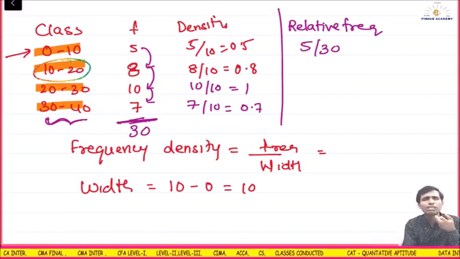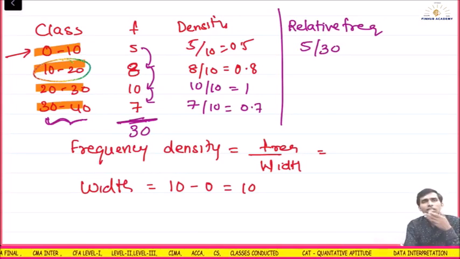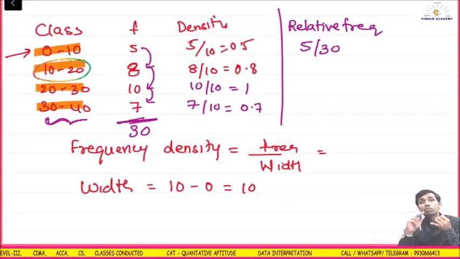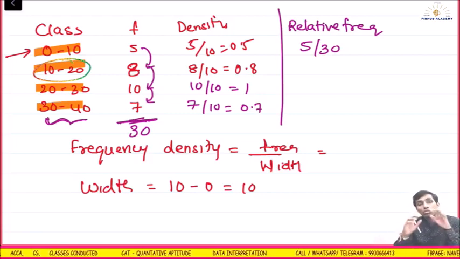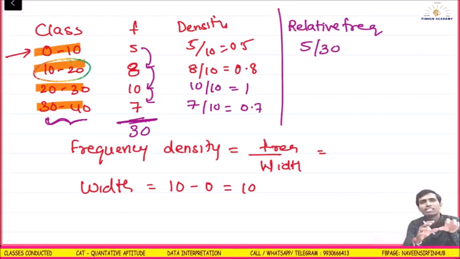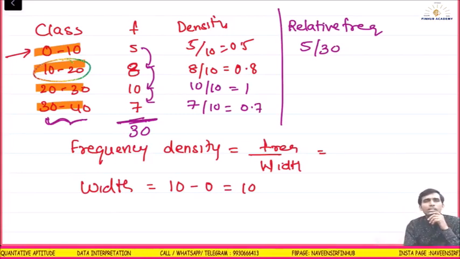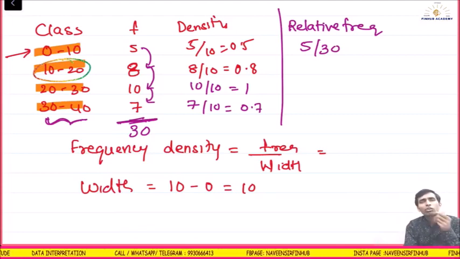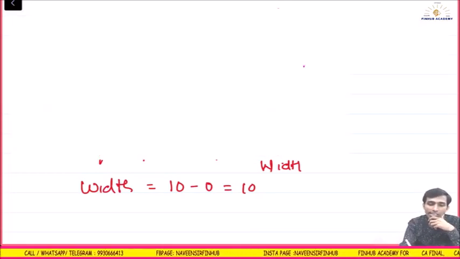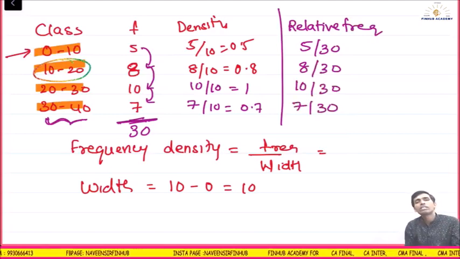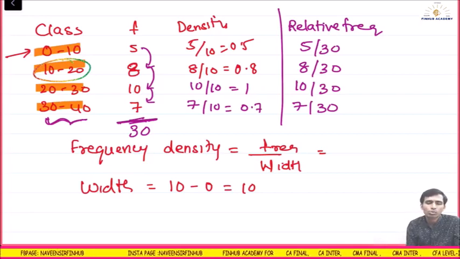5 divided by 30 is what? Relative frequency. Relative means what? Relation, percentage. If I multiply it, it is proportion. If you recall my lecture in maths, frequency, proportion, weights, probability, everything means the same, only the form is different. 5 divided by 30 is a decimal of percentage, its proportion, that is called relative frequency. 8 divided by 30, 10 divided by 30, 7 divided by 30 is relative frequency. Understood? Easy. I think it's more than enough what we have done.